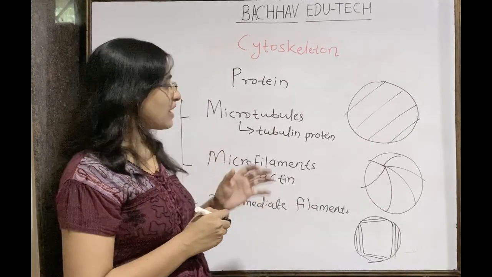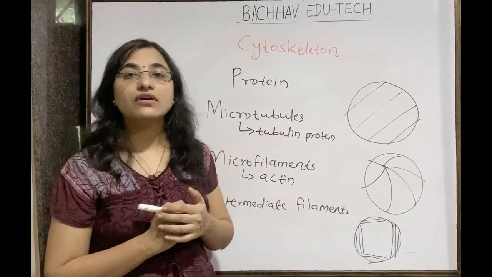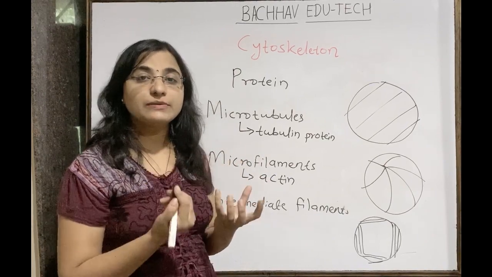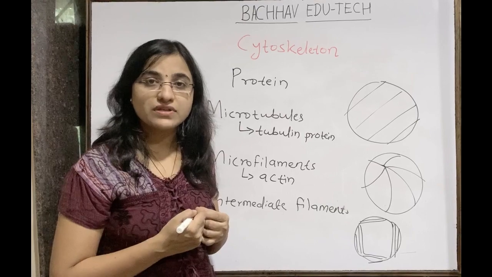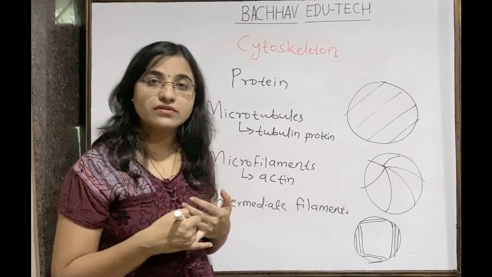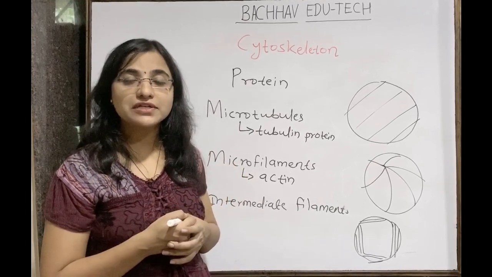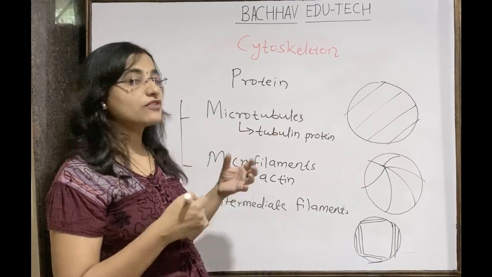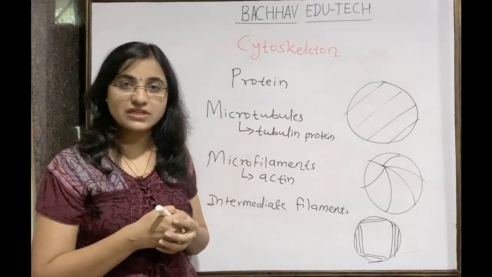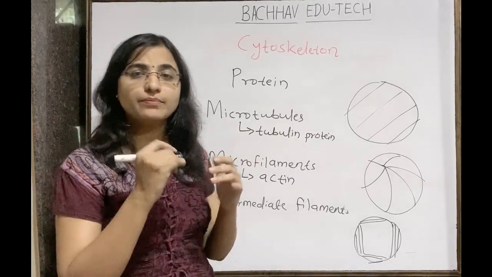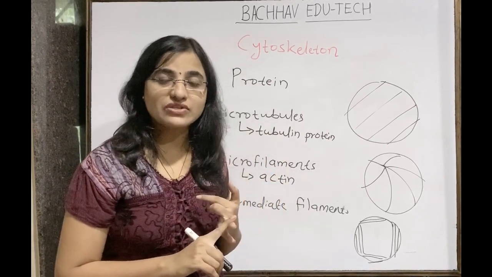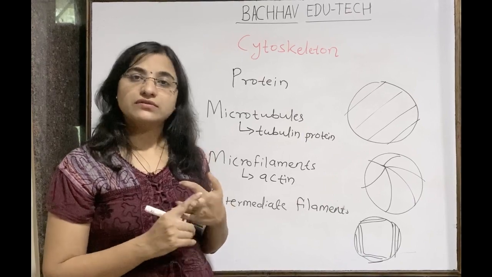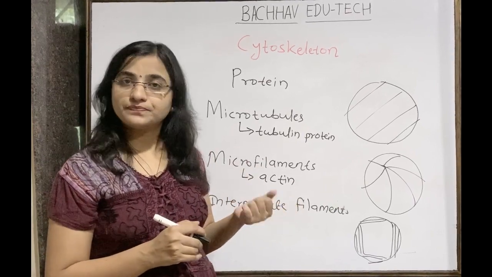Understand this. So these microtubules are also part of the spindle fiber. We know where spindle fibers are needed: spindle fibers are required for cell division. This is also part of the aster rays, which are also part of cell division. It is also part of cilia and flagella. So microtubules are part of cilia, flagella, and for making the sperm tail there are also microtubules present.